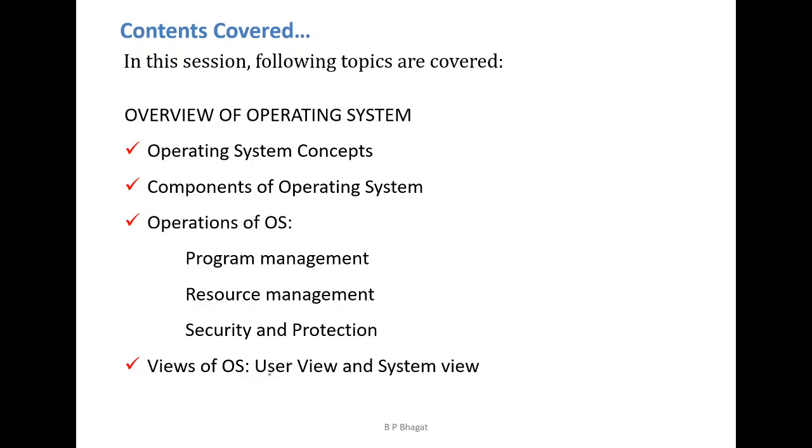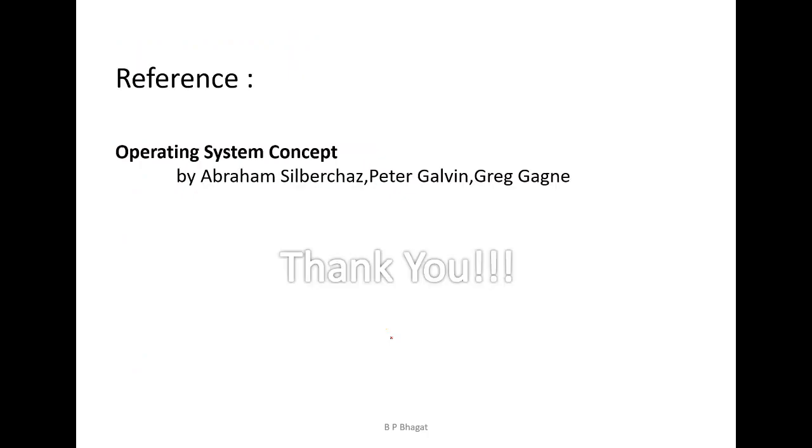Then the operations of the operating system we discussed are program management, resource management, and security and protection. The views of the operating system we discussed are the user view and the system view. The book referred to is Operating System Concepts by Galvin and Gagne.